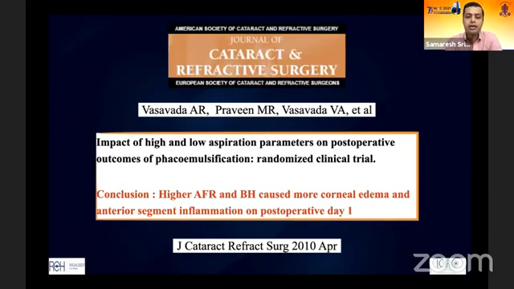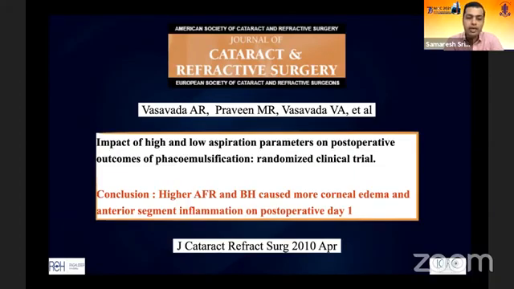This started with our institute back in 2010, where our group published a study looking at two sets of parameters, the low parameters and the high parameters. When we say high parameters, we mean a few things. We mean a high bottle height, a high aspiration flow rate of 40 cc or above, and a high vacuum, because a high bottle height gets fluid into the eye and a high vacuum gets the fluid out of the eye, along with an appropriate phacoemulsification power. So we defined a high parameter group and a low parameter group where we used significantly lower parameters.